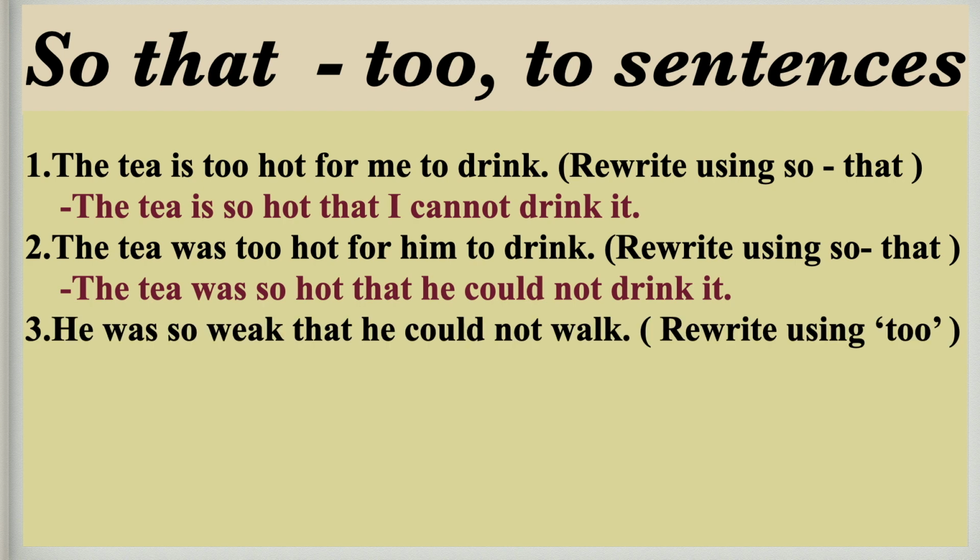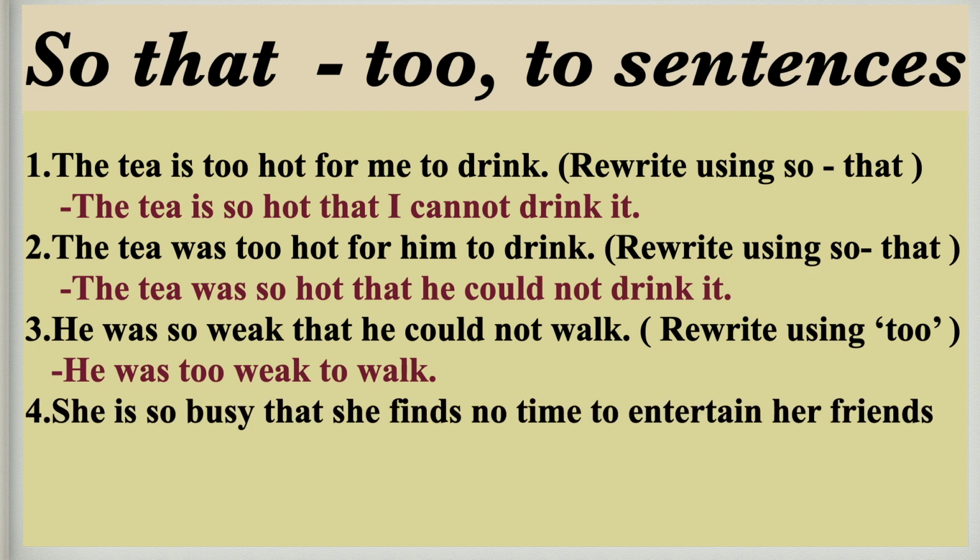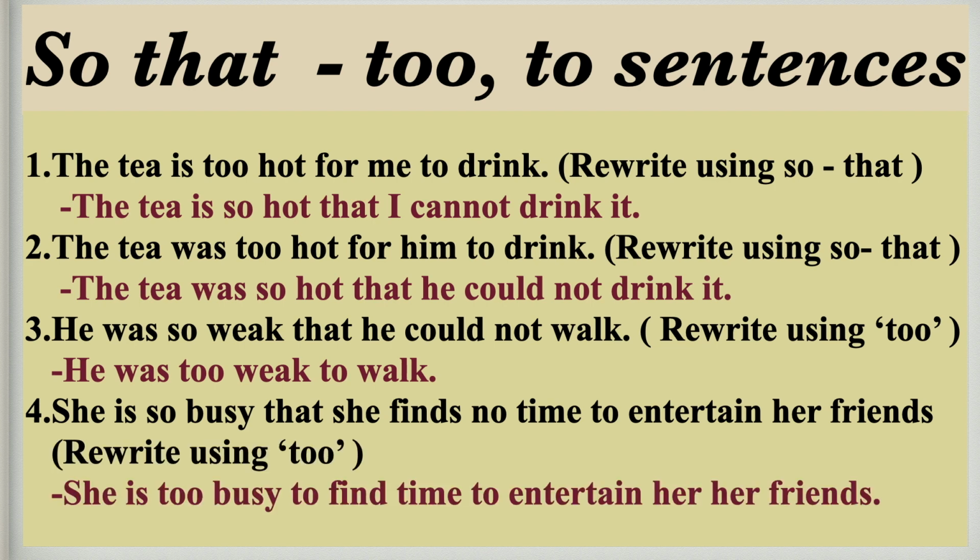Rewrite using to. In place of so, we are going to insert TOO adverb, and in place of that, we are going to write TO. He was too weak to walk. Last example, children, fourth one. See, she is so busy that she finds no time to entertain her friends. Use to. Answer is she is too busy to find time to entertain her friends.